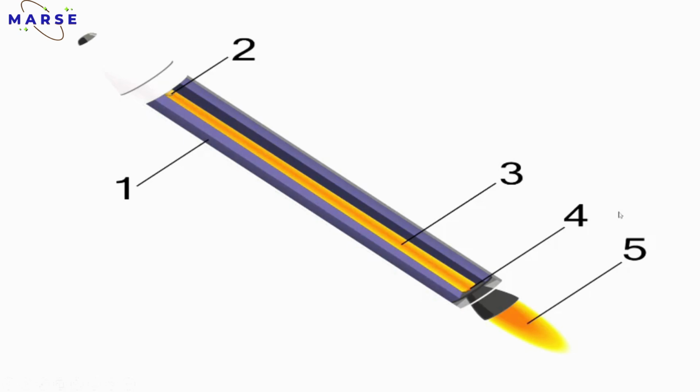Now just tell me, guys, what are the different points indicating? The first point, that violet color, is the propellant grain. Then the second point is this part, situated at the first end. This is the igniter part, right? And the third part indicates the combustion process. What about the fourth? This is the nozzle part, and the last one is the exhaust gases. Got it?